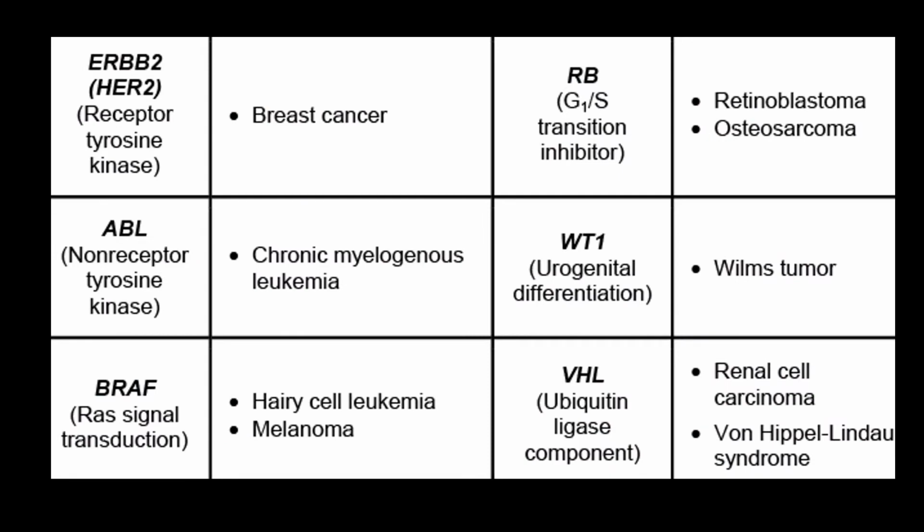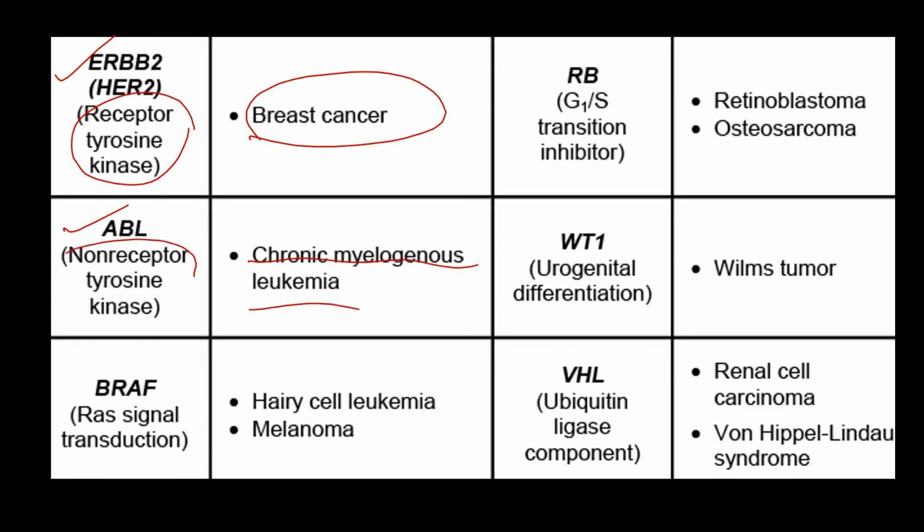Some other proto-oncogenes are HER2, responsible for breast cancer. It is also a receptor tyrosine kinase. Then ABL, responsible for chronic myelogenous leukemia. It is a non-receptor tyrosine kinase. And BRAF, which is in RAS signal transduction, responsible for hairy cell leukemia and melanoma.